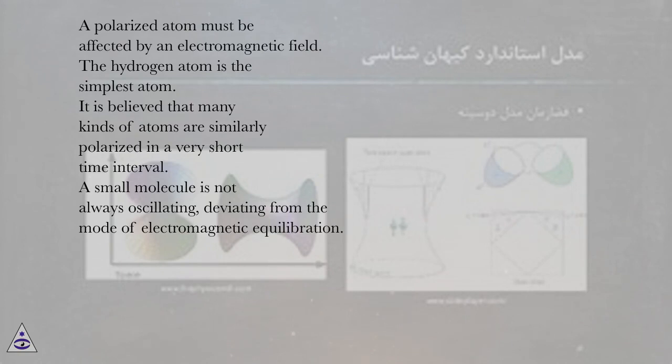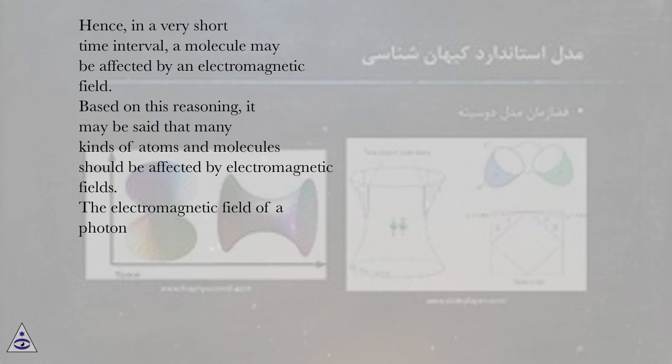The hydrogen atom is the simplest atom. It is believed that many kinds of atoms are similarly polarized in a very short time interval. A small molecule is not always oscillating, deviating from the mode of electromagnetic equilibration. Hence, in a very short time interval, a molecule may be affected by an electromagnetic field. Based on this reasoning, it may be said that many kinds of atoms and molecules should be affected by electromagnetic fields.